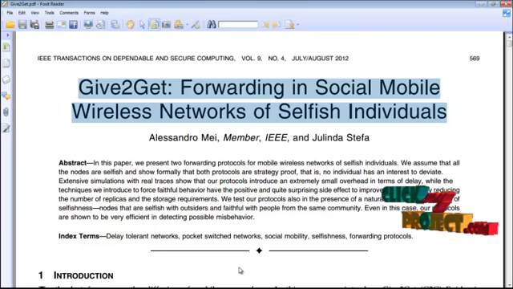While the techniques we have introduced to force faithful behavior have the positive and quite surprising side effect to improve performance by reducing the number of replicas and the storage requirements. We test our protocol also in the presence of natural variations of the notion of selfishness: nodes that are selfish with outsiders and faithful with people from the same community. Even in this case, our protocols are shown to be very efficient in detecting possible misbehavior.